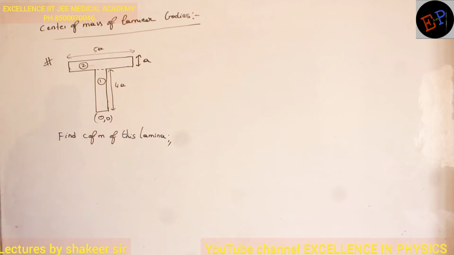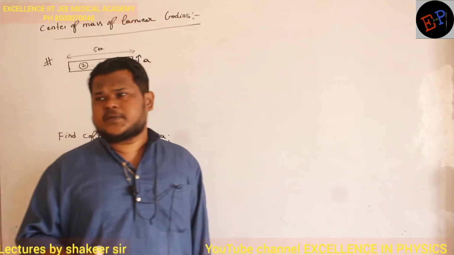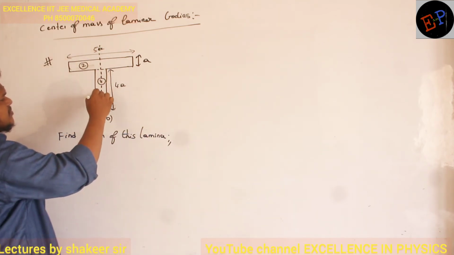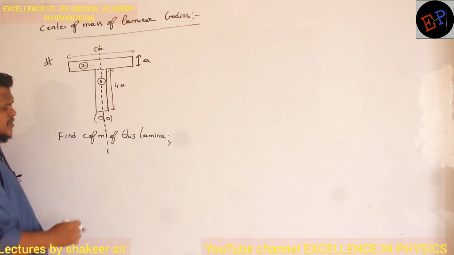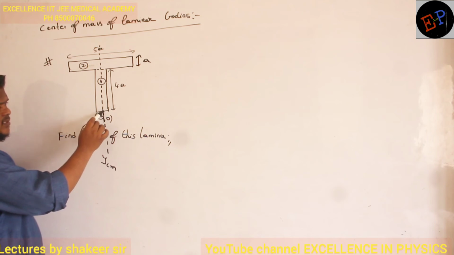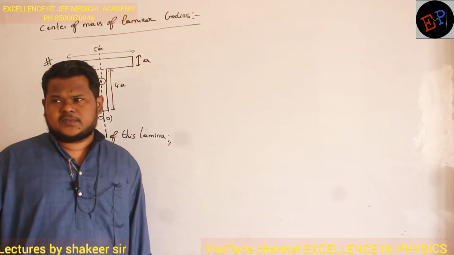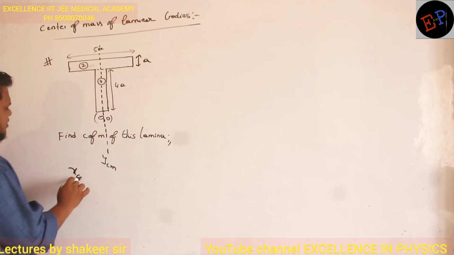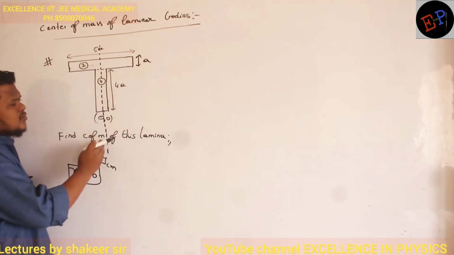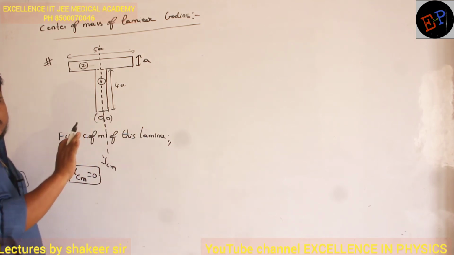Okay. So is there any symmetry first of all? Whenever rigid bodies are given, first you should check for symmetry. Symmetry is definitely present, no? So along this line, symmetry is existing. So symmetry is present along y center of mass. So if I take the origin here, on x-axis, center of mass will not be present. Are you able to understand that? So I will say x center of mass is 0. Because it should lie only on the y-axis and this is my origin. On x-axis, center of mass is not possible.